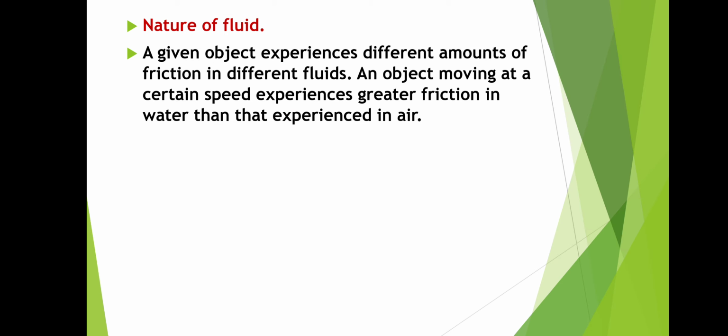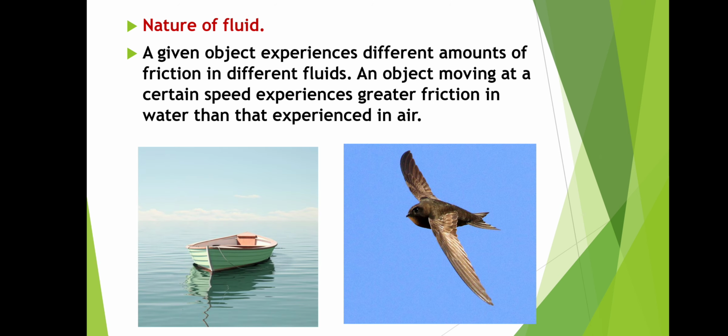Nature of a fluid. Nature of the fluid is another factor which affects the fluid friction. A given object experiences a different amount of friction in different fluids. An object moving at a certain speed experiences greater friction in water than in air. For example, a boat moving through the water experiences greater friction than a bird flying through the air.